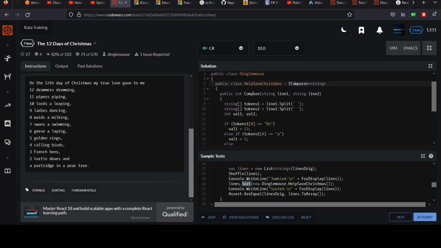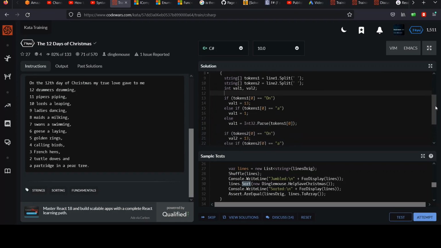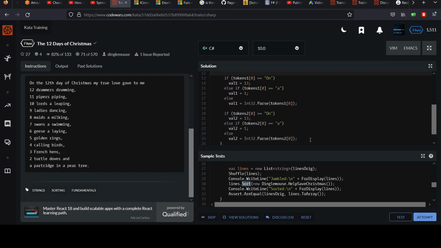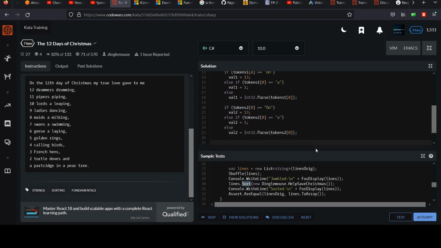And so it's going to call this a bunch of times. You could put print statements in here if you want to see how many times it's going to be called, and it's going to get all these results and use that information to get the ordering you want. So good, we got values for everything now. So now we're left with that task of checking the two and returning 1, 0, or -1.